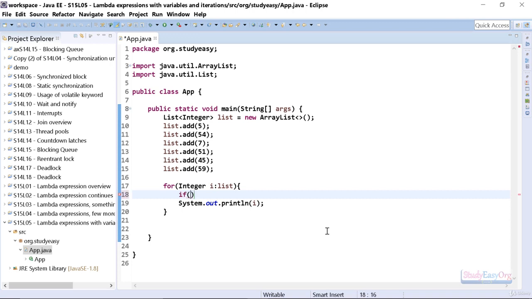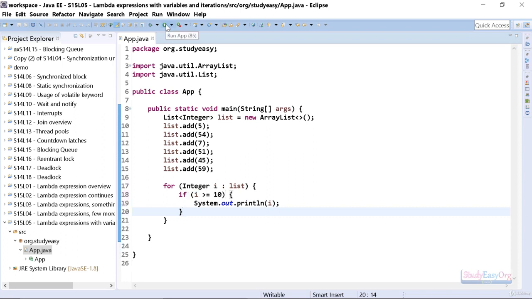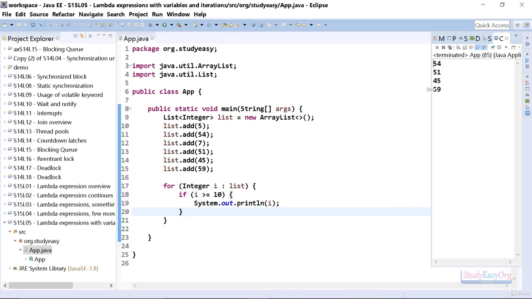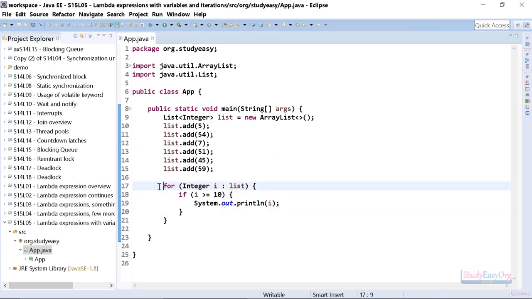It would be like if i is greater than 10, maybe greater than or equal to 10, and in this scenario we would be printing the output on the console. So this is a very simple and easy to understand condition which we have added, and again our loop is working properly, and this is the usual stuff.